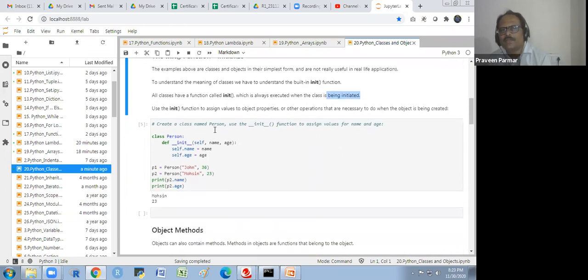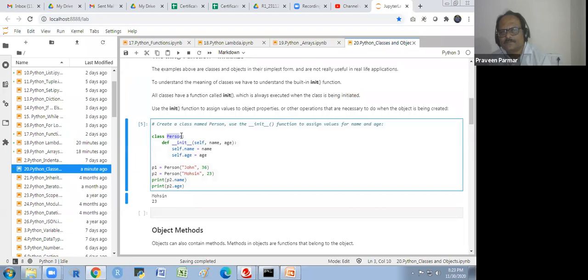Create a class named Person, and use the init function to assign the values for name and age. Self will be the first argument. It is the default argument; it must always be there in the __init__, with double underscores. Here in the class I am defining this init function, so this would be a method now.